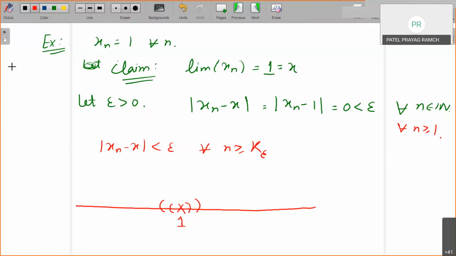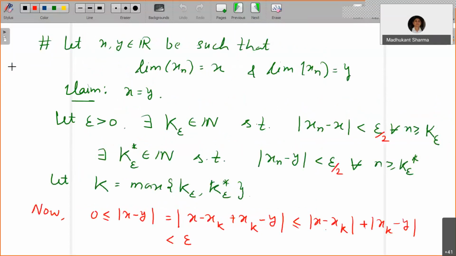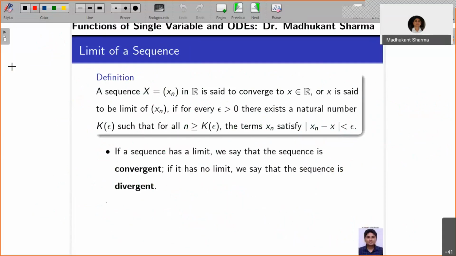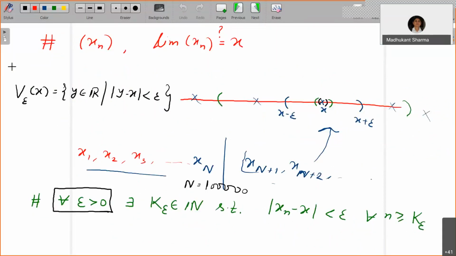Okay, so see, what do you observe from the definition? Let me go back to the definition here. What it says is, you take epsilon however large or however small as possible, and you will always be able to identify a stage.